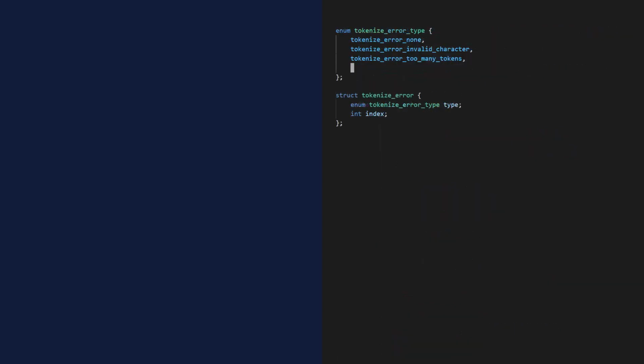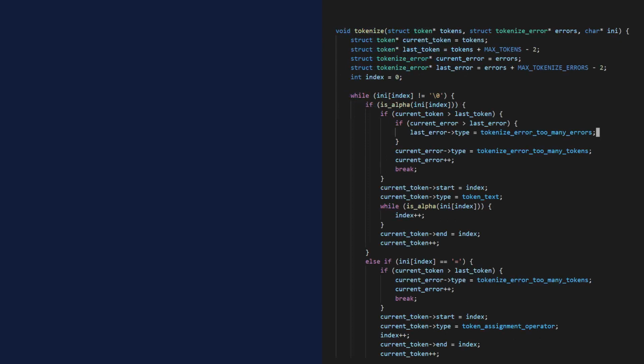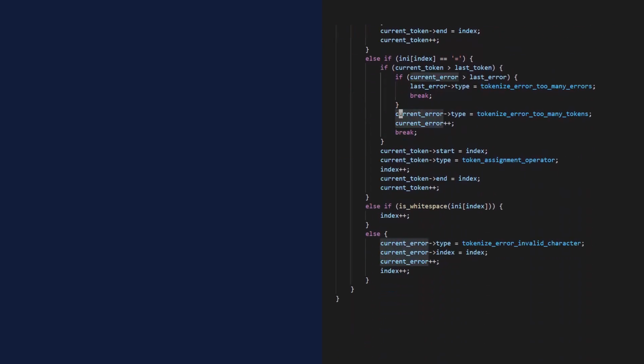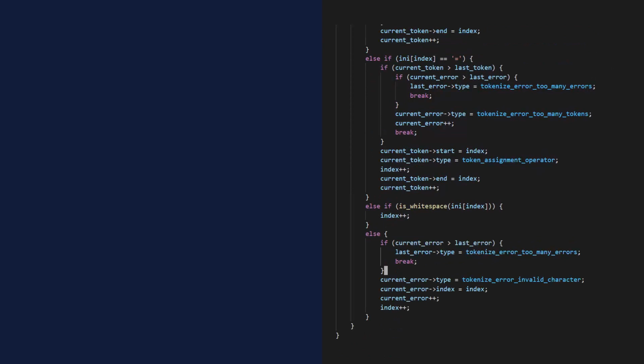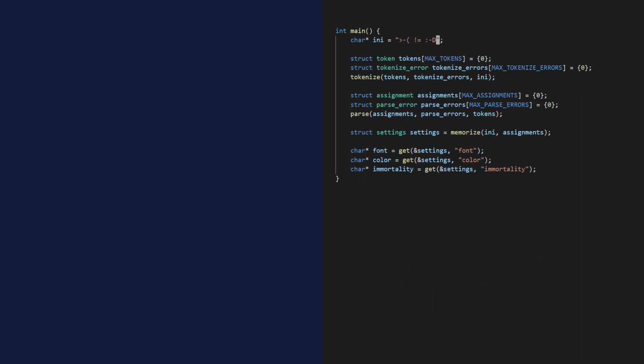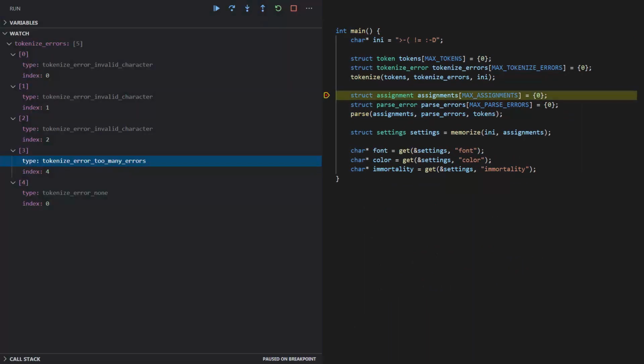Let's add that to the enum. And when that happens, the tokenizer shouldn't continue, so I'll break. Now, copy that code everywhere I write an error. Here and here. Boy, does this need cleanup. Not now, though. Create a test. Just add some invalid characters. And there you have it.